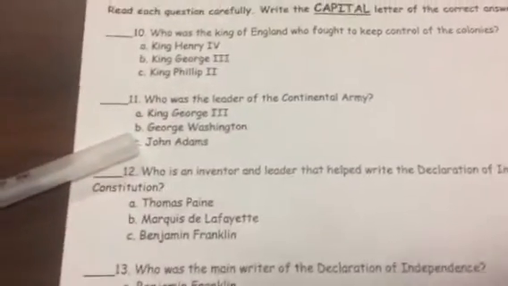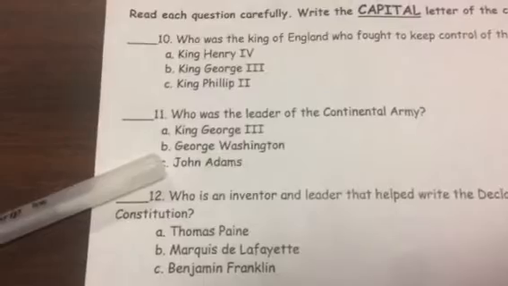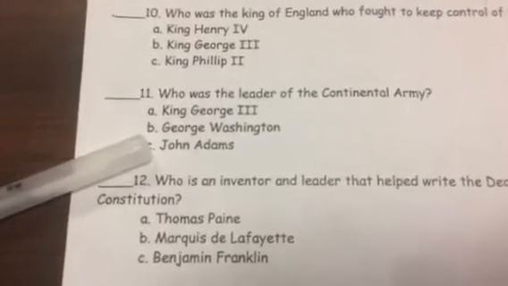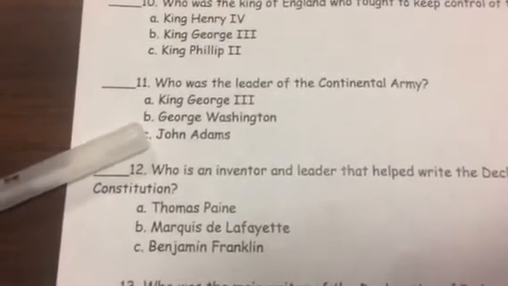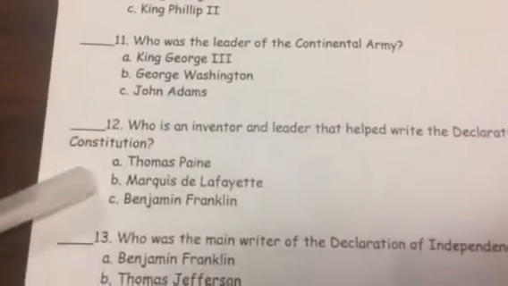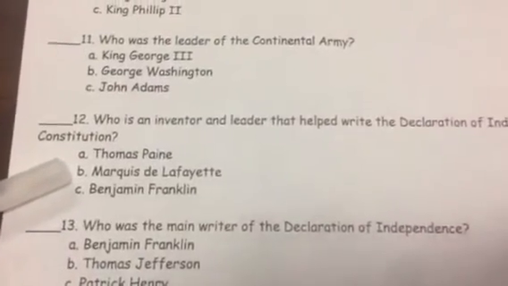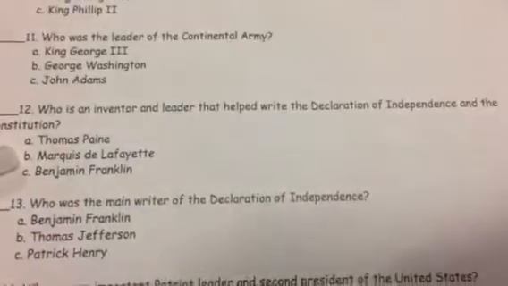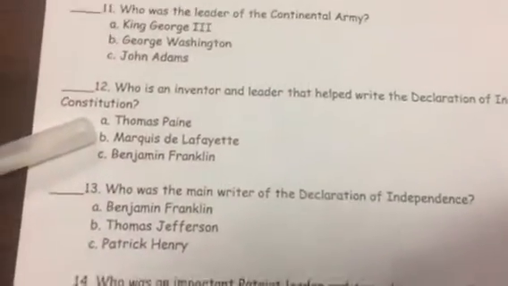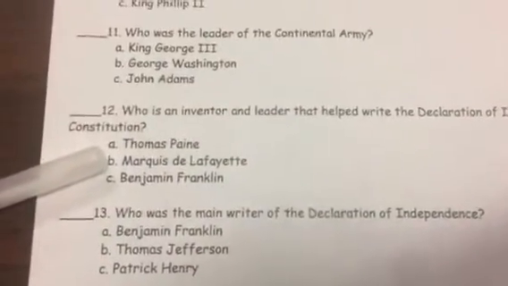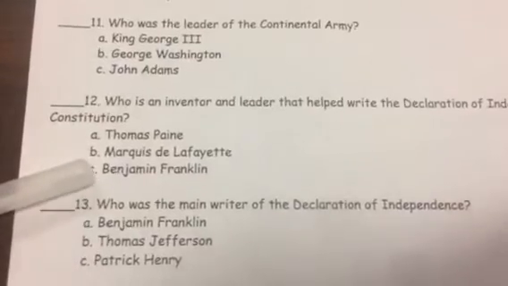11. Who was the leader of the Continental Army? A. King George III. B. George Washington. C. John Adams. 12. Who was an inventor and leader that helped write the Declaration of Independence and the Constitution? A. Thomas Paine. B. Marquis de Lafayette. C. Benjamin Franklin.